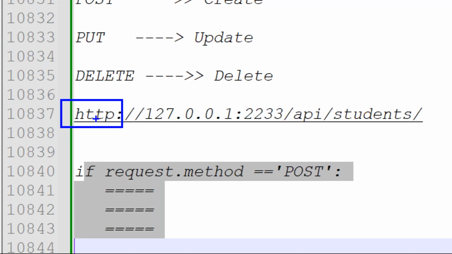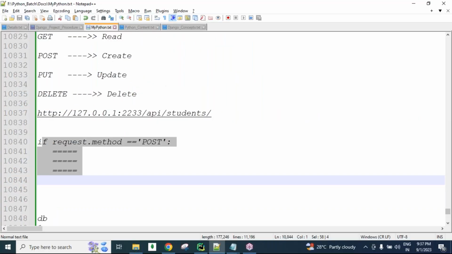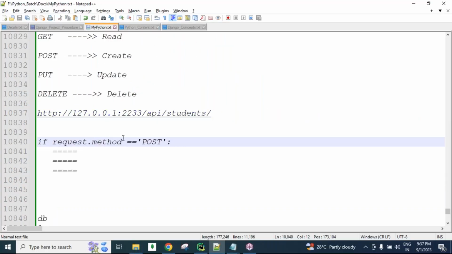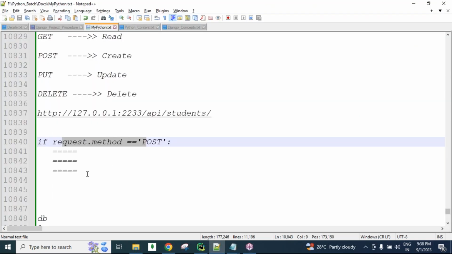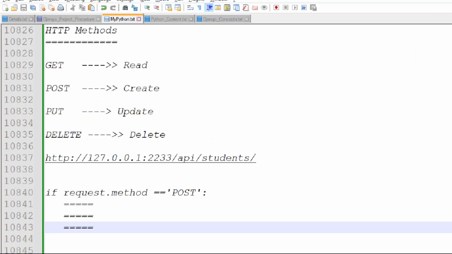So when we send the request, we get the response, and the server understands from which client the request is sent. For that we are going to create sessions, and slowly you will understand all these things. In this HTTP, guys, we check whether the request method is get or post or put or delete, and all the logics are there. We can send the request and get the response. Whatever request we send, the same kind of response we get. Later we will discuss more, guys.